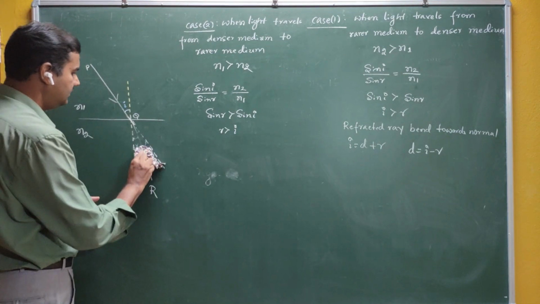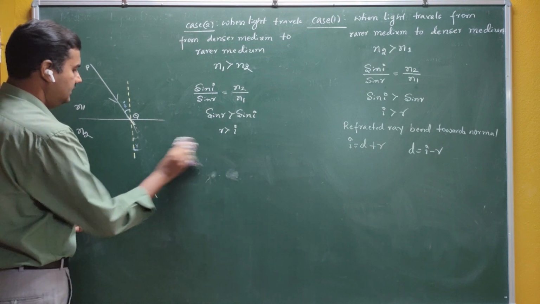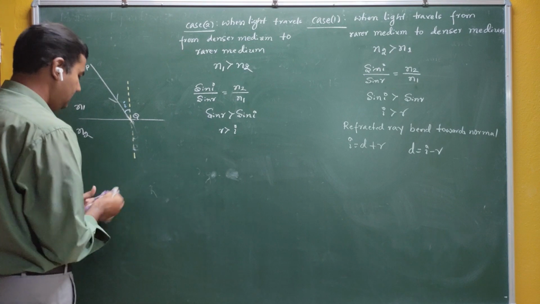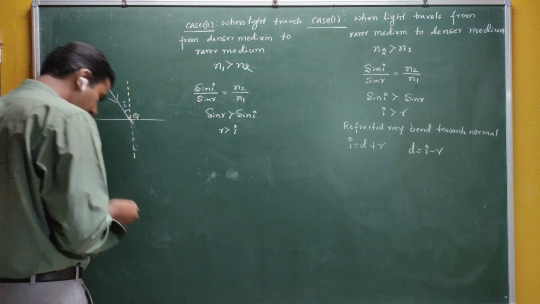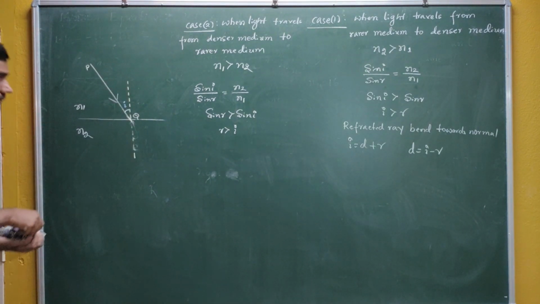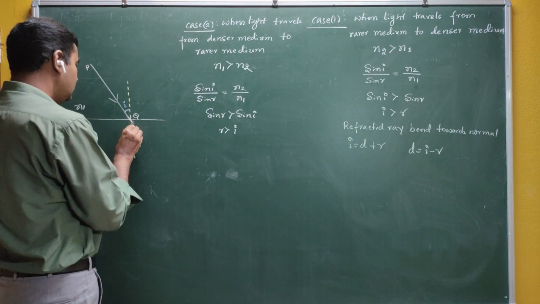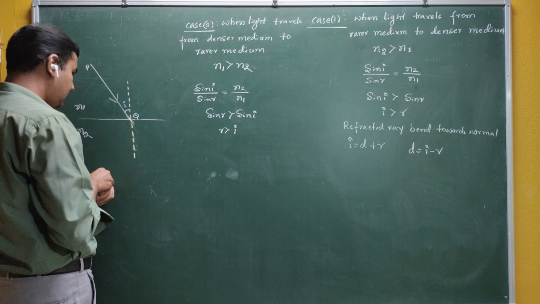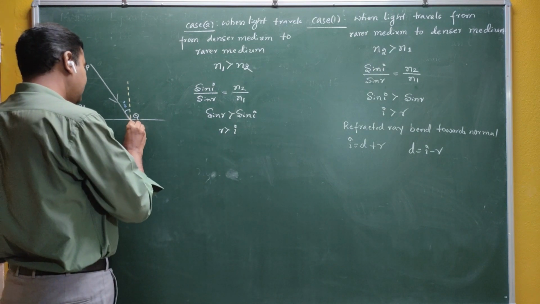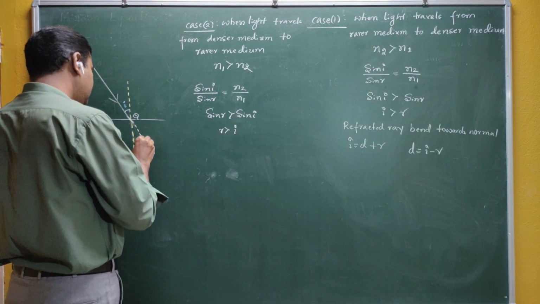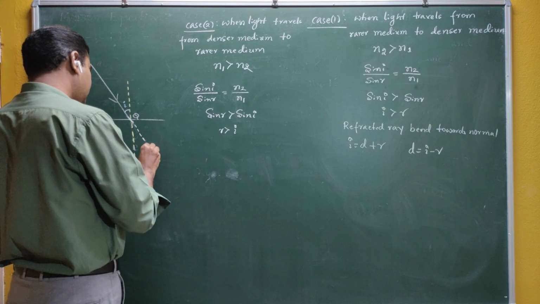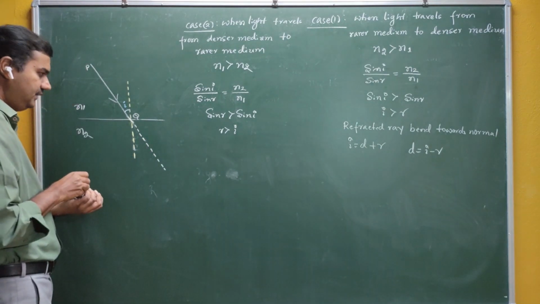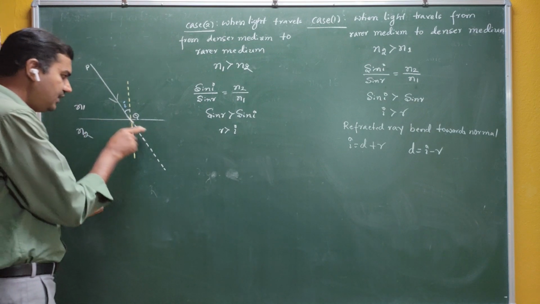Now see here. How to draw the ray diagram now? You can see, this is the normal. This is your direction of incident light in the absence of second medium. Light would have travelled in this particular direction, but it is deviating.